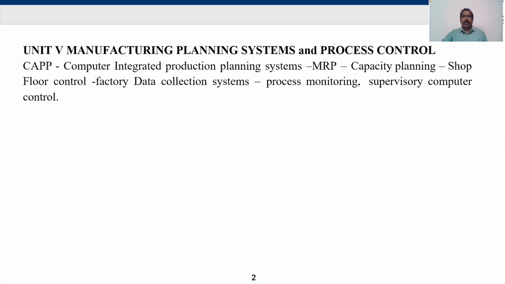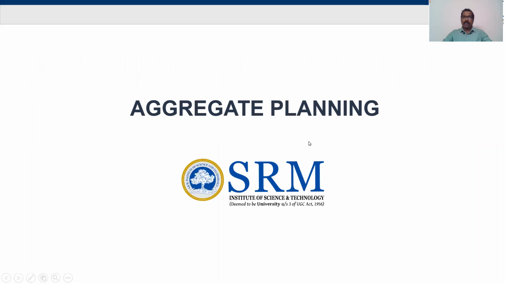So now we are continuing our lecture. We are in the part of unit number 5. We already discussed computer-aided process planning, production planning related things, and also production planning and control. Under that, we were discussing the activities of production planning and control.